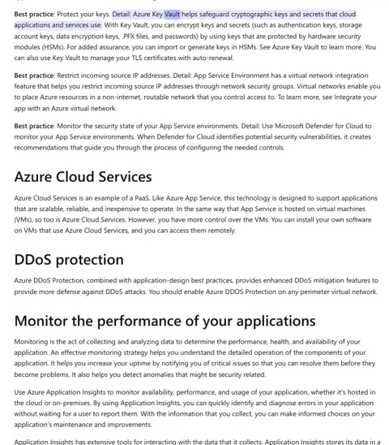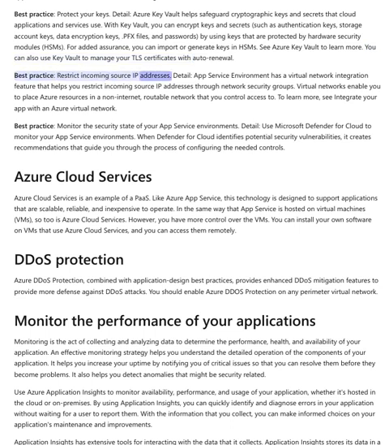Best practice: protect your keys. Detail: Azure Key Vault helps safeguard cryptographic keys and secrets that cloud applications and services use. With Key Vault, you can encrypt keys and secrets, such as authentication keys, storage account keys, data encryption keys, PFX files, and passwords, by using keys that are protected by hardware security modules, HSMs. For added assurance, you can import or generate keys in HSMs. See Azure Key Vault to learn more. You can also use Key Vault to manage your TLS certificates with auto-renewal.